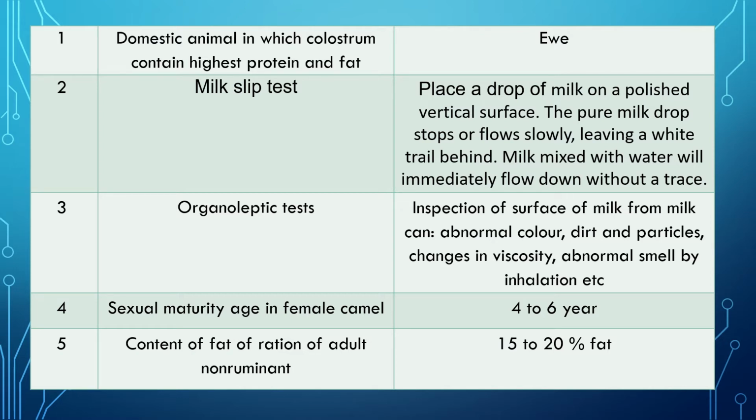Question 4. Sexual maturity age in a female camel. Important question. Answer is 4 to 6 years. Question 5. Content of fat in the ration of an adult non-ruminant. Answer is 15 to 20% fat. Generally, the adult non-ruminant ration should contain more fat.